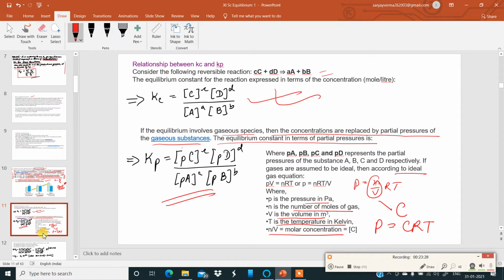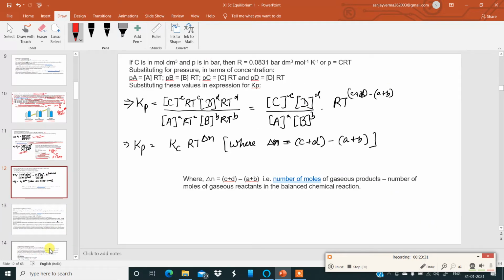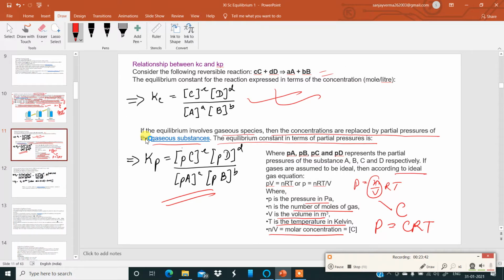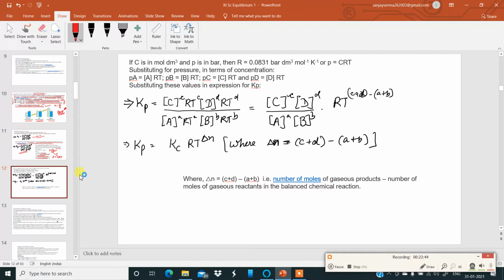Okay. Now, my dear students, substitution can be done, and we can write Kp. Instead of P_C and so on, we can put the values of P in the relationship. And we can get C_C RT to the power c, C_D RT to the power d, C_A RT to the power a, C_B RT to the power b. Now, this C_C, C_D, C_A, C_B part is called Kc. This is Kc. Okay. So, therefore, Kp is equal to Kc (RT) to the power of delta n.